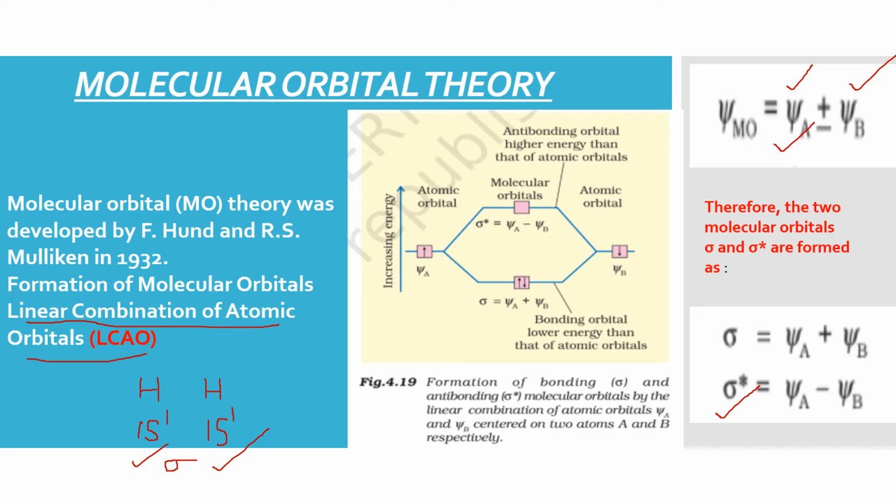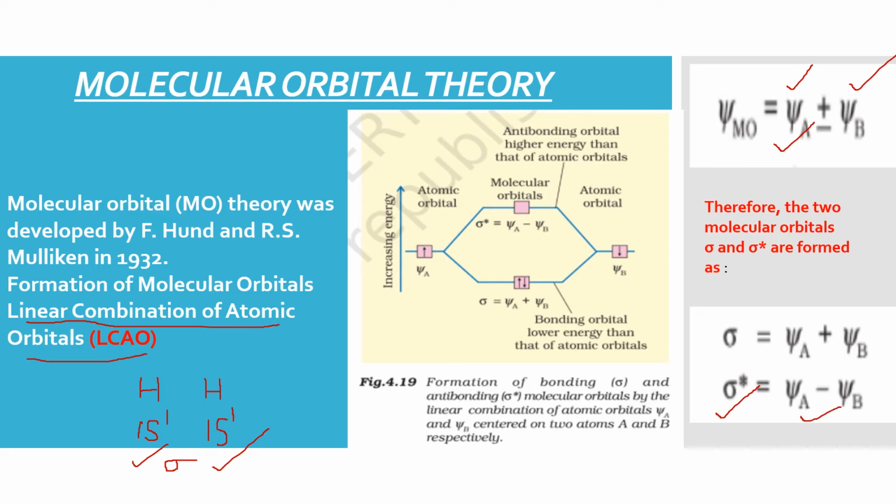So there are less chances of making the molecule because the common area between these two combining atoms does not have maximum probability of finding those electrons which have to pair. So we represent it like psi A minus psi B.